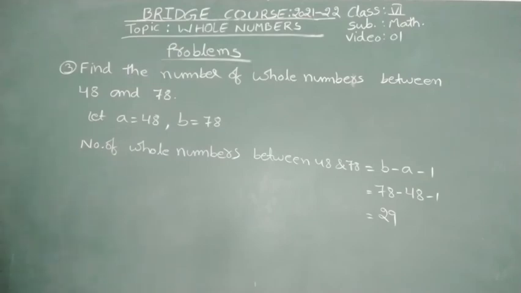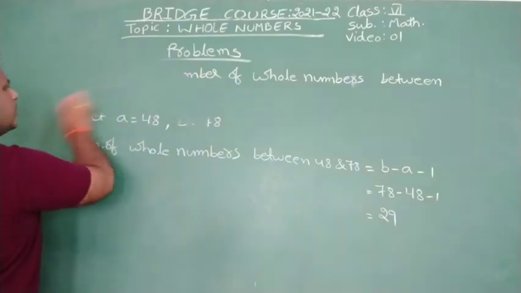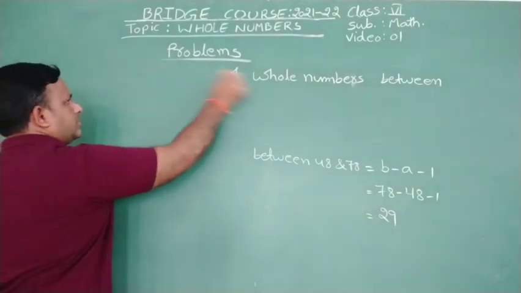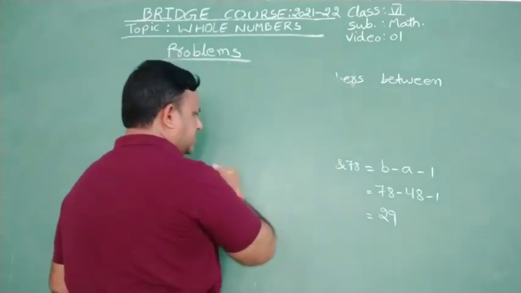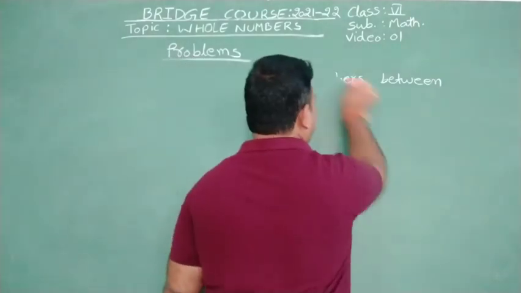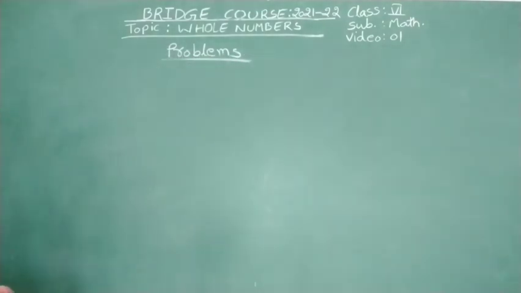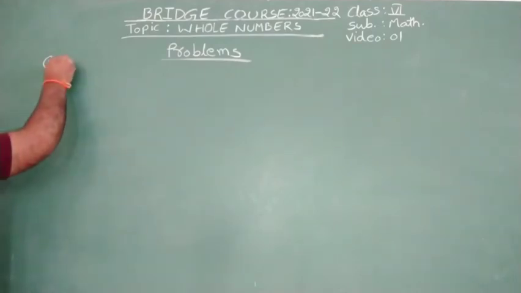So now let us see one more question. Question number 4. These are just model questions. Based on these models, I will give you one worksheet also. Question number 4 now.